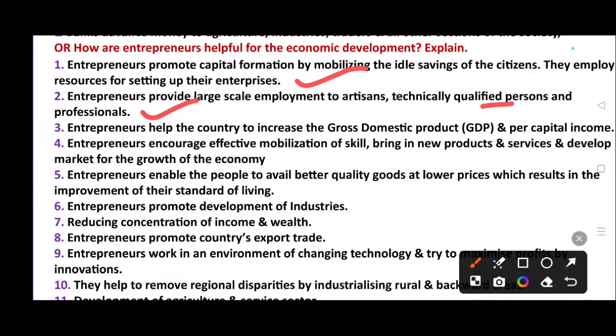Entrepreneurs encourage effective mobilization of skills, bring in new products and services and develop markets for growth of the economy. Then entrepreneurs enable the people to avail better quality goods at lower prices, which results in the improvement of their standard of living. Entrepreneurs promote development of industries, reducing the concentration of income and wealth. Entrepreneurs promote the country's export trade.